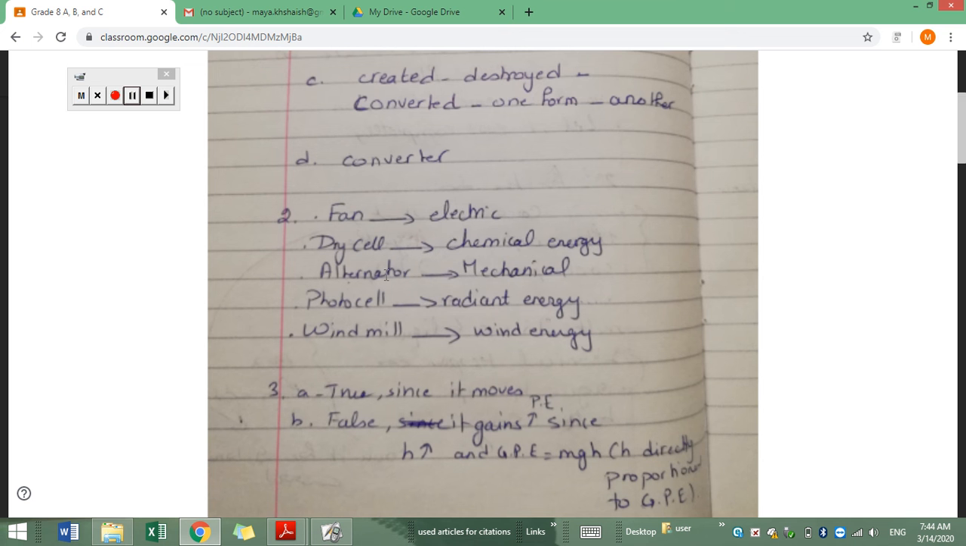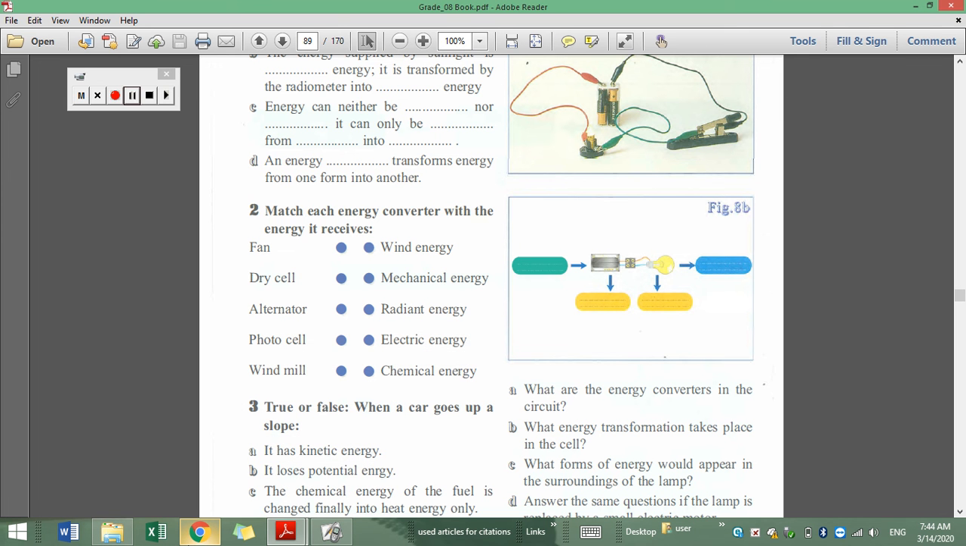What about the alternator? The alternator rotates in order to produce electric energy. So the energy received here is mechanical energy, since it rotates, meaning there is motion.